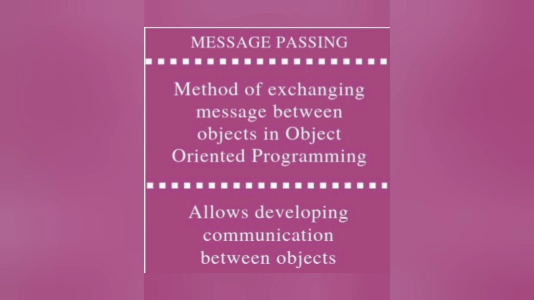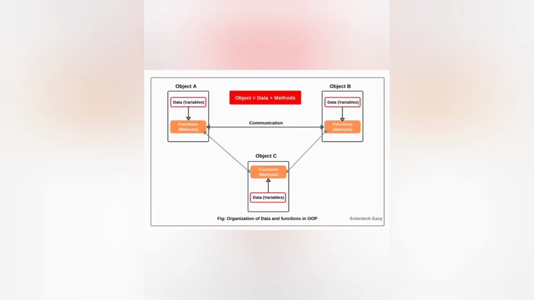Next topic is message passing. It means objects can interact with each other. An object can pass information to another object and receive information as well. It is a method of exchanging messages between objects in object-oriented programming. It allows developing communication between objects. Objects interact through behavior or functions, which is better known as message passing.